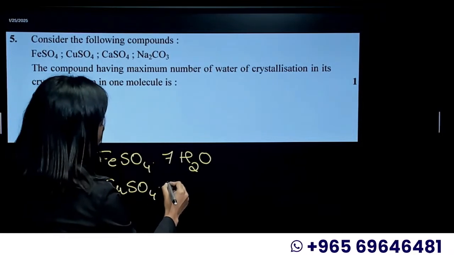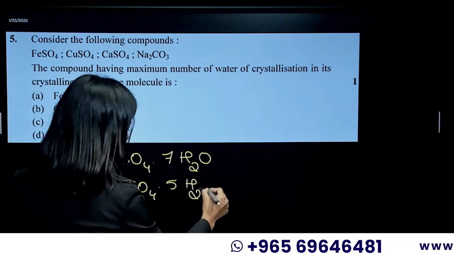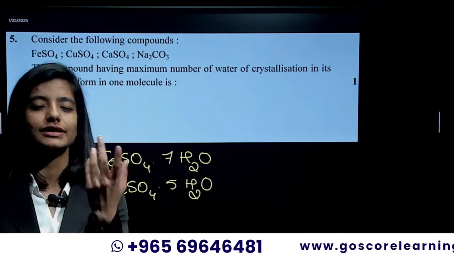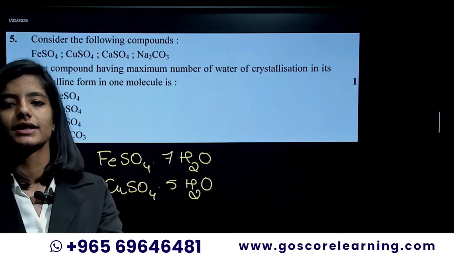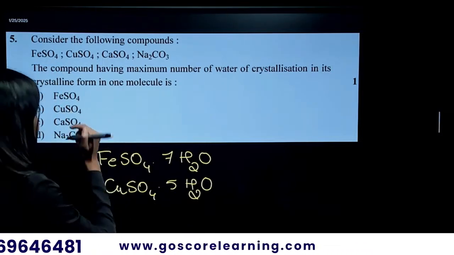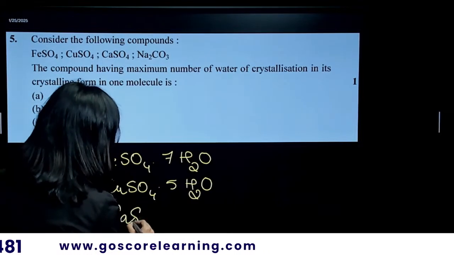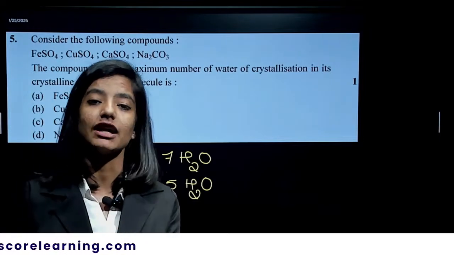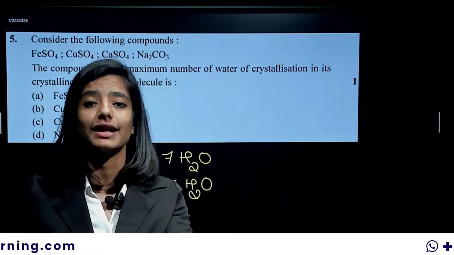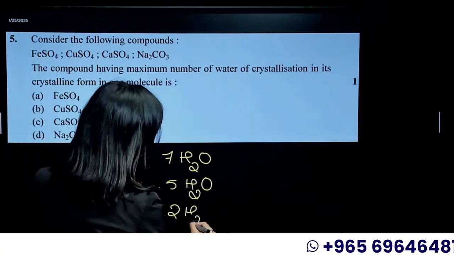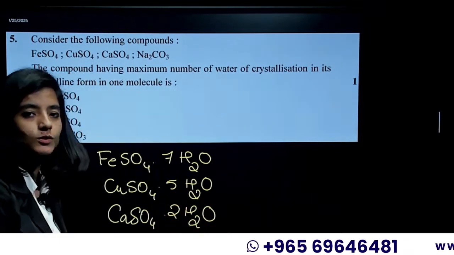Actually it is CuSO4·5H2O, which is called the blue vitriol, and the water of crystallization is just 5. Now coming to the third one, that is calcium sulfate. It can be calcium sulfate hemihydrate or calcium sulfate dihydrate, that is gypsum and the plaster of Paris. So it is half or 2. I'm going ahead with the gypsum, that's 2H2O.